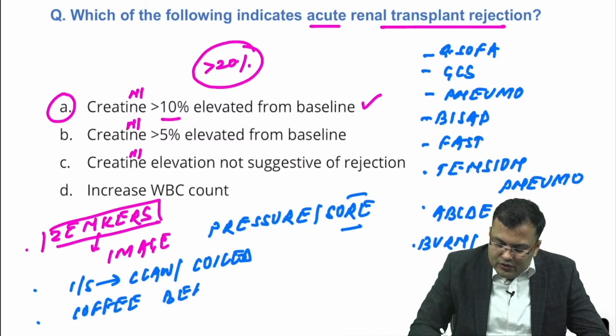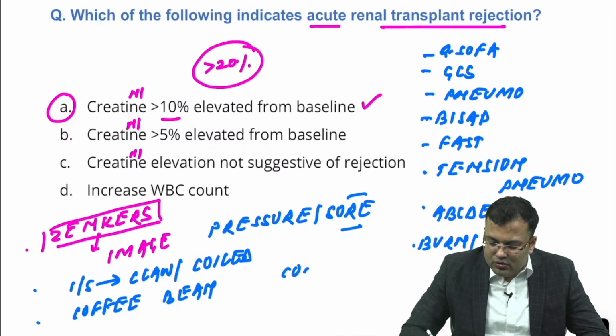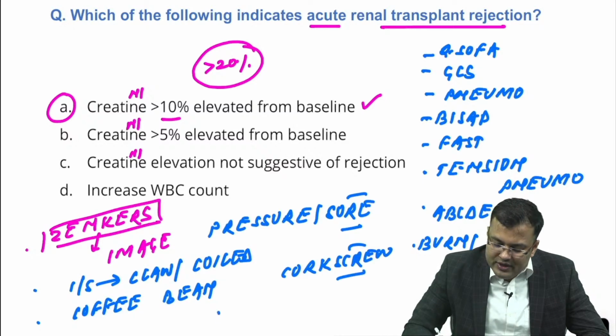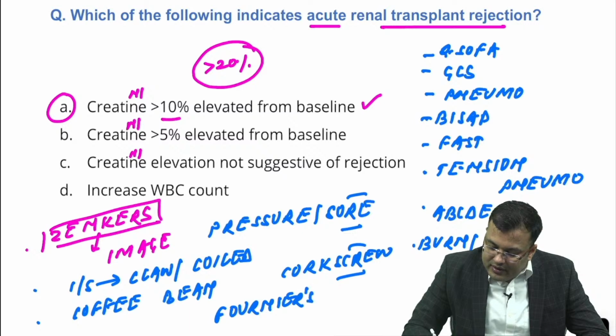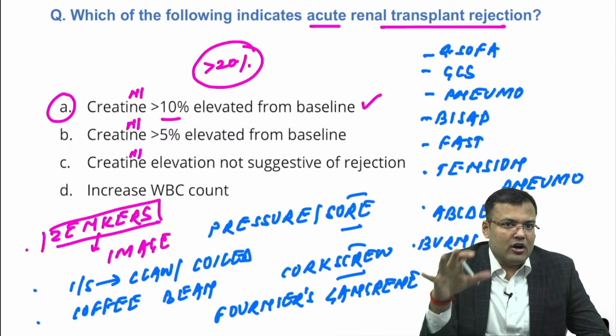In diffuse esophageal spasm, yes, what? Corkscrew. Diffuse esophageal spasm, Fournier's gangrene. So guys, these are hot questions. From just this list, every year minimum 2 to 3 questions are asked. Okay, so these are the hot questions.